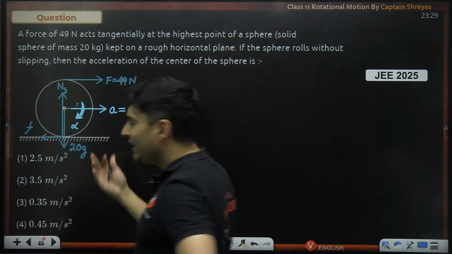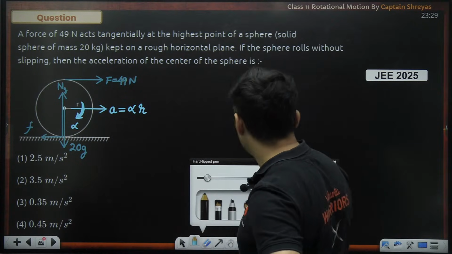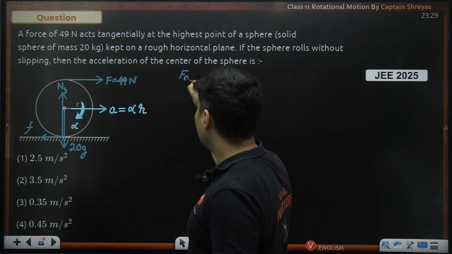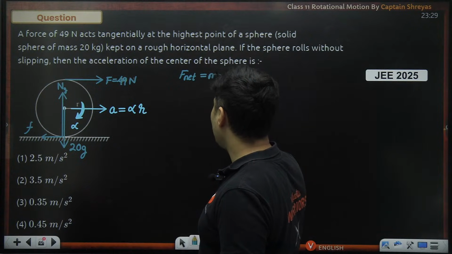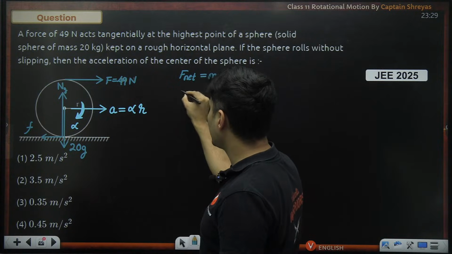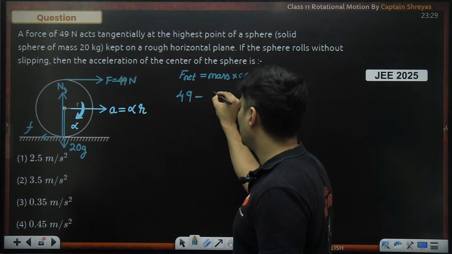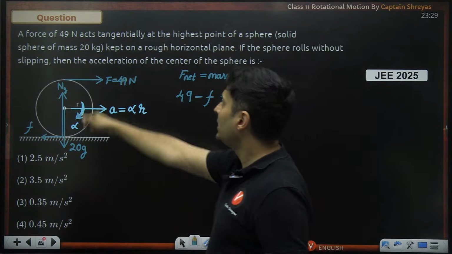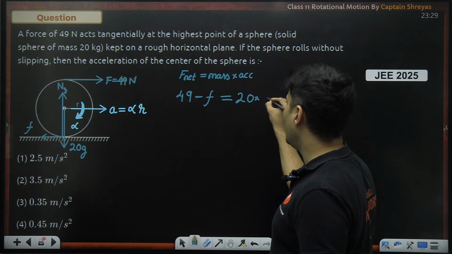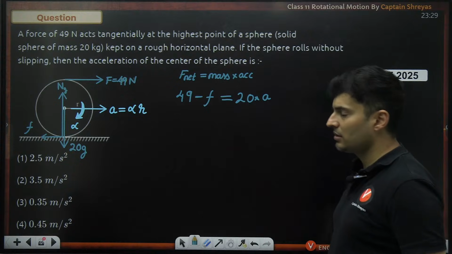What next? Let's use our Newton's laws equations and see what we exactly get. If I use net force is equal to mass multiplied by acceleration, here the force is 49 Newton minus the friction is equal to the mass of the entire body, which is 20, multiplied by A. I'll just keep it as it is.